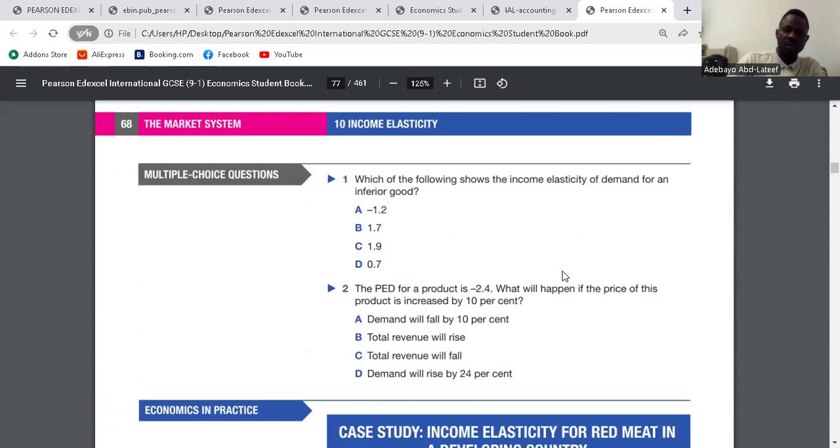Question 1, MCQ. Which of the following shows the income elasticity of demand for an inferior good? I told you inferior goods have a negative YED. This is A. Question 2. The PED for a product is 2.4. What will happen if the price of the product increases by 10%? They said the PED is minus 2.4.